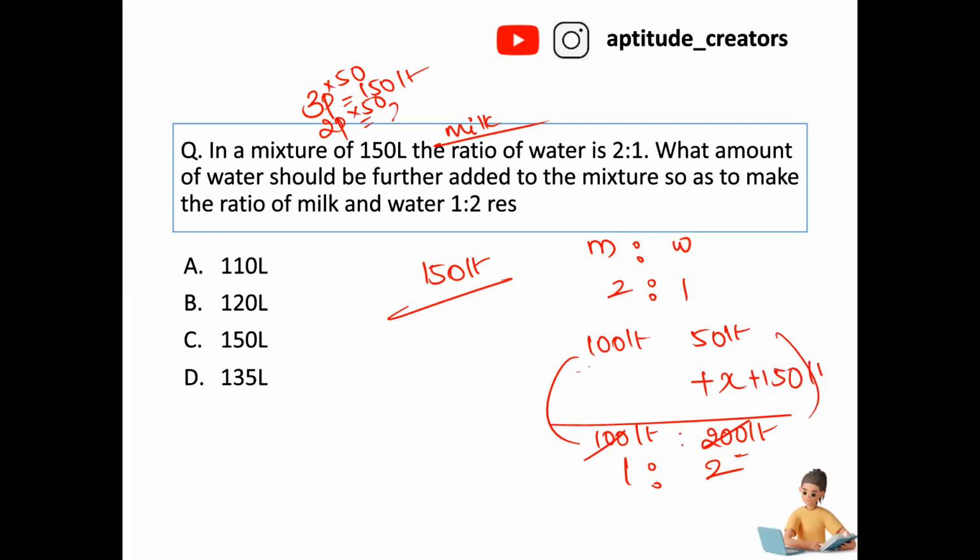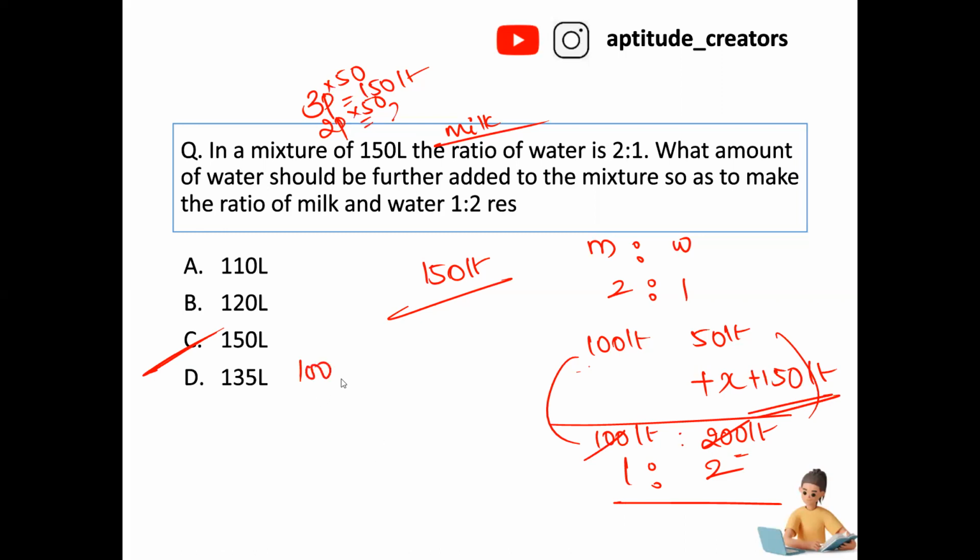150 liters if I am adding to get resultant ratio 1:2. Answer is option C. 150 liters I have to add. 100 plus 50, 150 plus 50, 200. Correct? No need to go with this method.